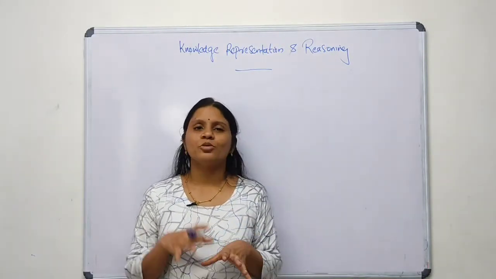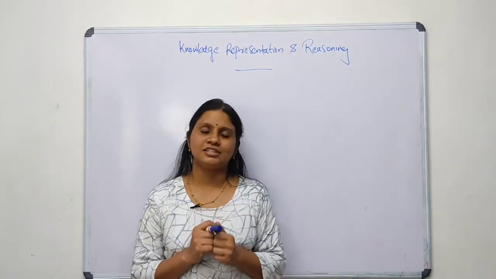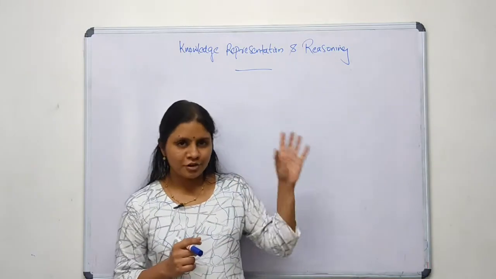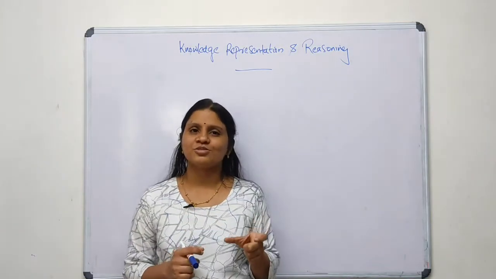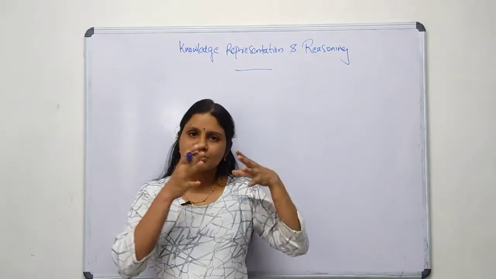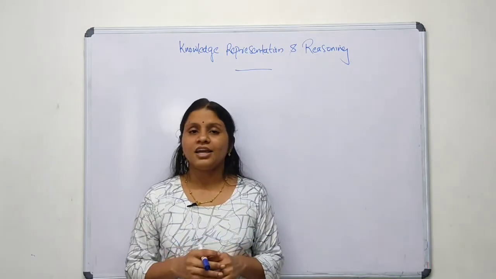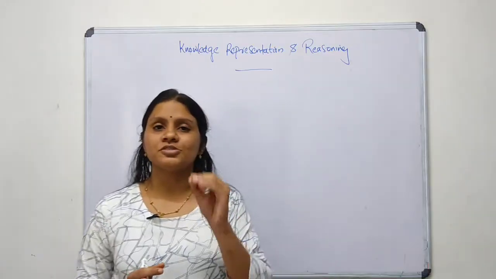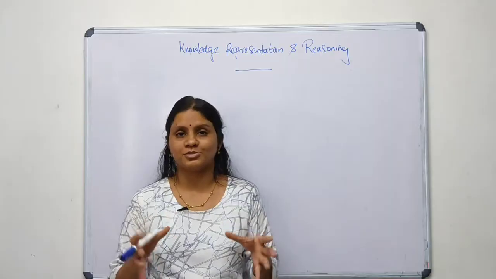In this video, we are going to discuss knowledge representation and reasoning in artificial intelligence. It is an area of artificial intelligence. So what is knowledge? Knowledge means an assured belief which is known. That is, we call it information, right? We humans possess knowledge regarding a particular subject.